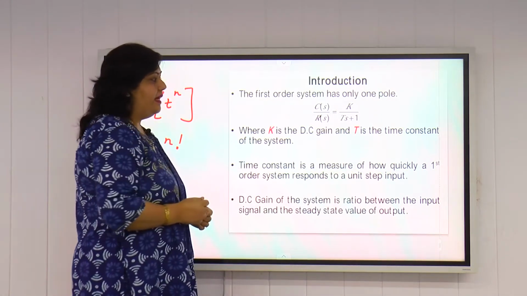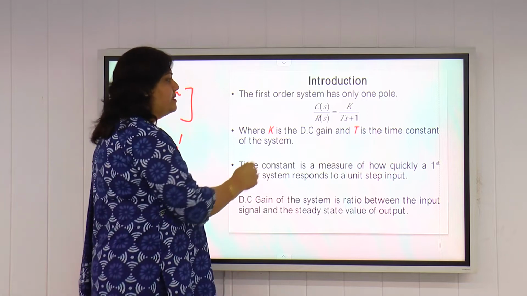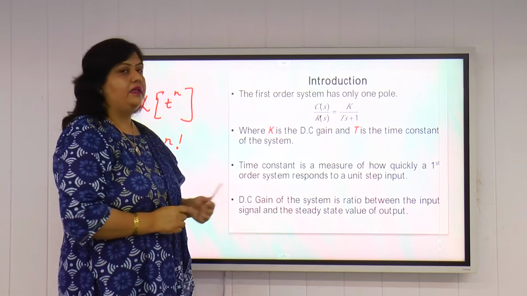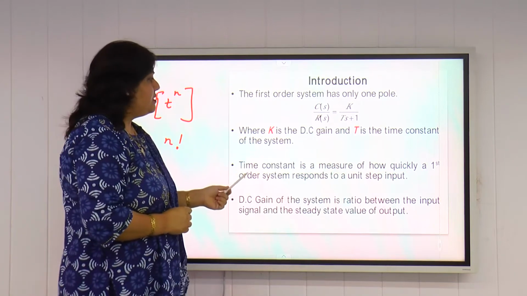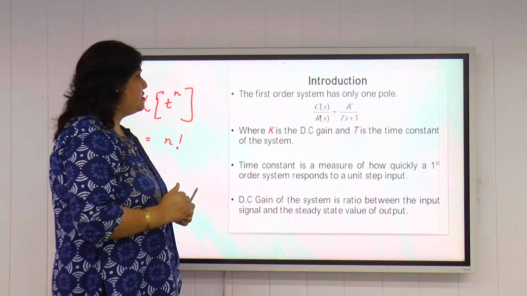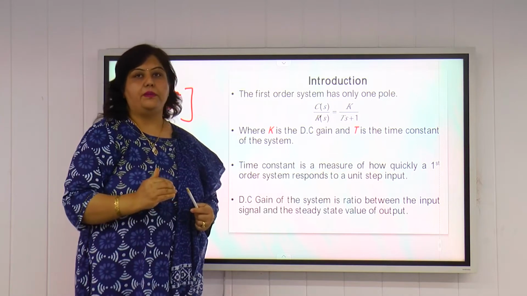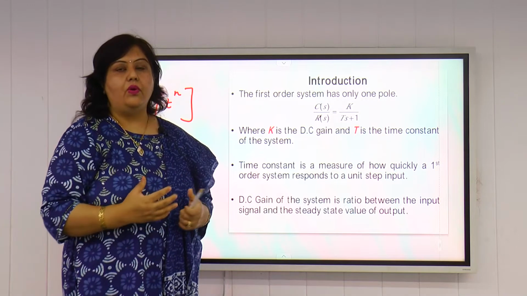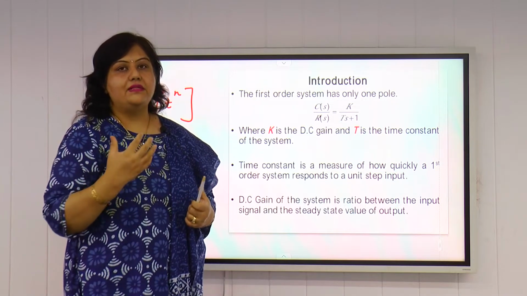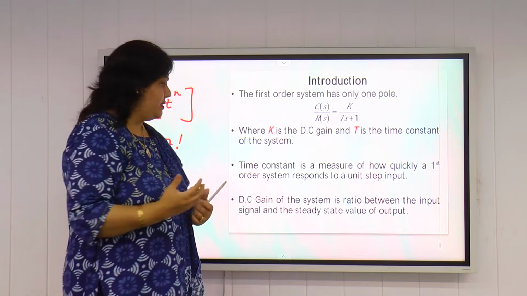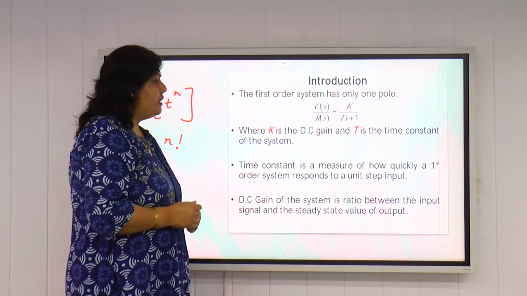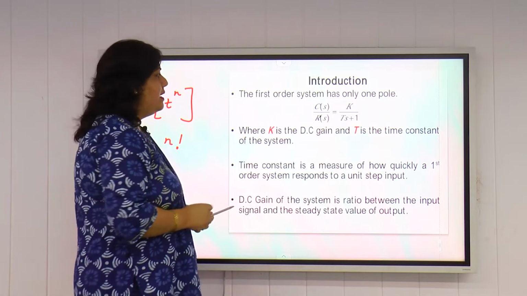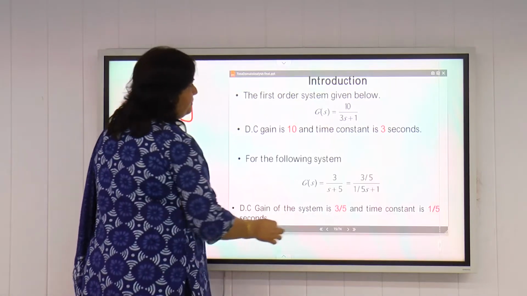What is this K? K is known as gain. And what is capital T? Capital T is known as the time constant of the system. We will define the term time constant now. Time constant is a measure of how quickly a first order system responds to a unit step input. So the time constant decides the speed of the control system, how quickly the output tracks the set point. That is the time response of the system. DC gain of the system is the ratio between the steady state value of the output and the input signal. So K is known as the gain of the system.